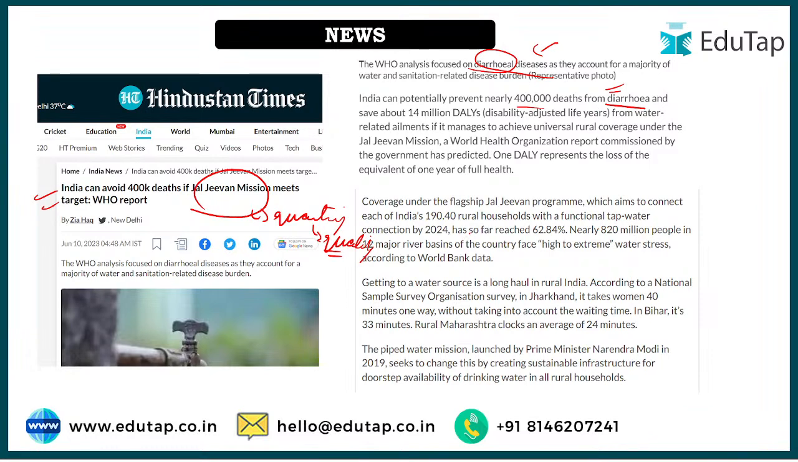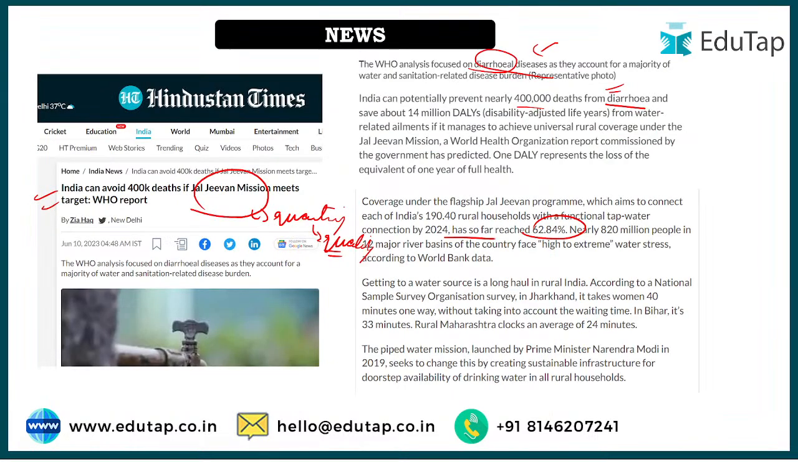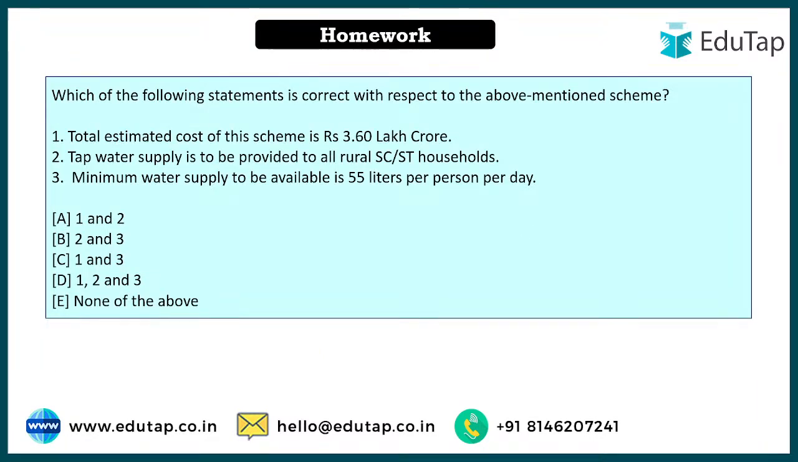And here is another important piece of data. For example, so far we have reached 62.84. If you remember the previous data, when we launched, only 16.64% households had the coverage, but today it is 62.84, okay, so some data has been provided here. So that is all about this scheme. I hope there's no confusion. If there is, do let me know, and this is homework for you all, do attempt this.